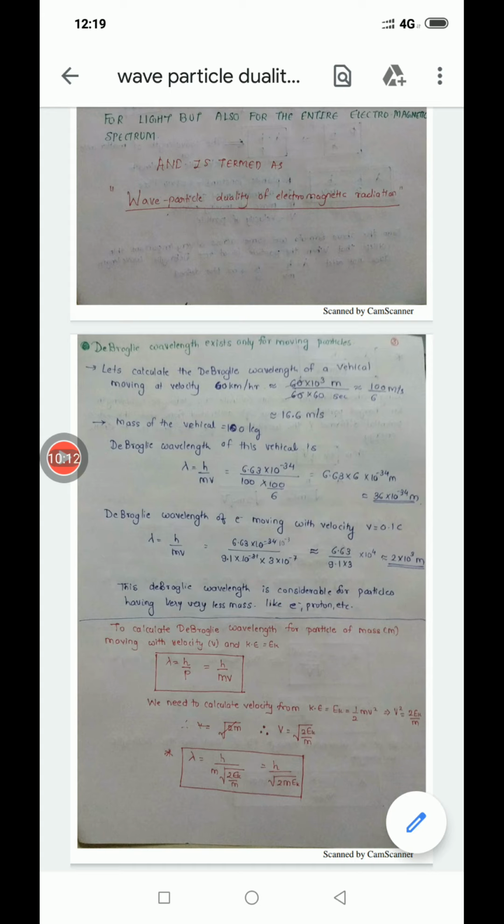But for the electron, the wavelength is 2 into 10 raised to 3 meters, which is very large as compared to 36 into 10 raised to minus 34 meters. So we use this concept of matter waves for small particles.